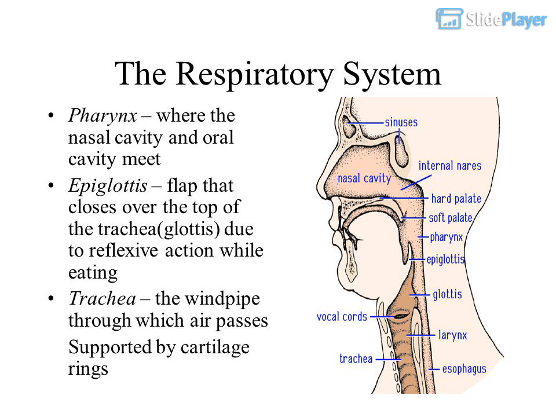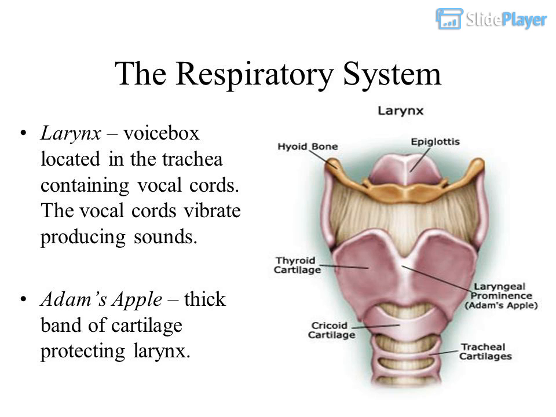The respiratory system. Pharynx, where the nasal cavity and oral cavity meet. Epiglottis, flap that closes over the top of the trachea due to reflexive action while eating. Trachea, the windpipe through which air passes, supported by cartilage rings.